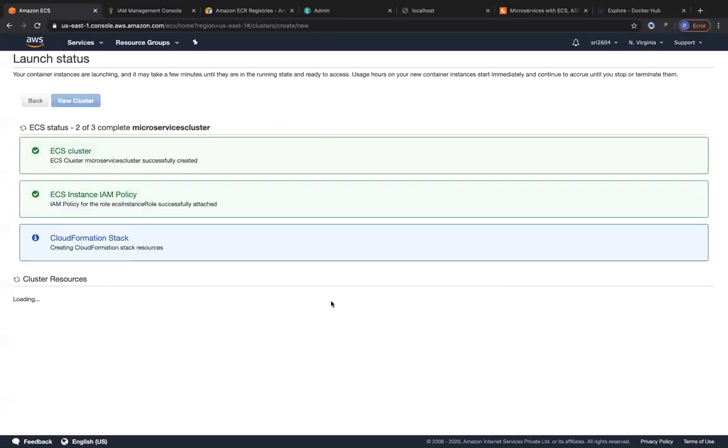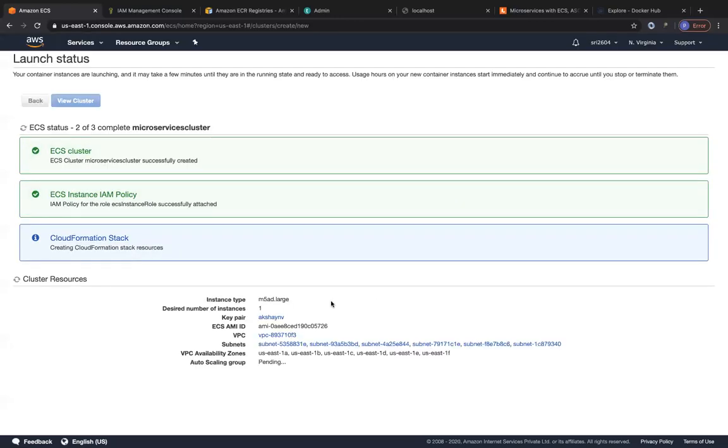It's going to create the ECS cluster, and it's going to use the CloudFormation stack, which we studied previously, to create your auto scaling group and your launch configuration. This will take a little bit of time, probably 2 to 3 minutes. So let's wait for 2 to 3 minutes until our cluster is up and running. This cluster is going to have one EC2 instance that has Docker pre-installed, and onto which our containers are going to be run, right?